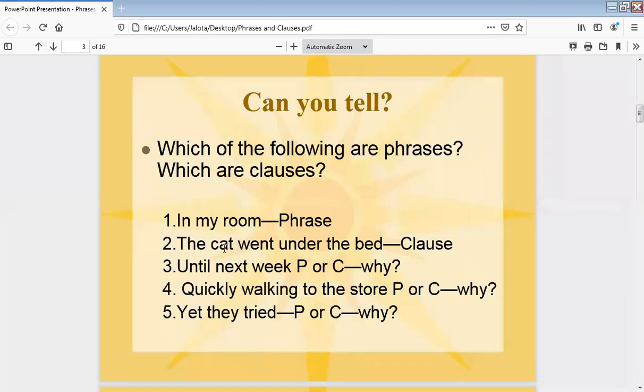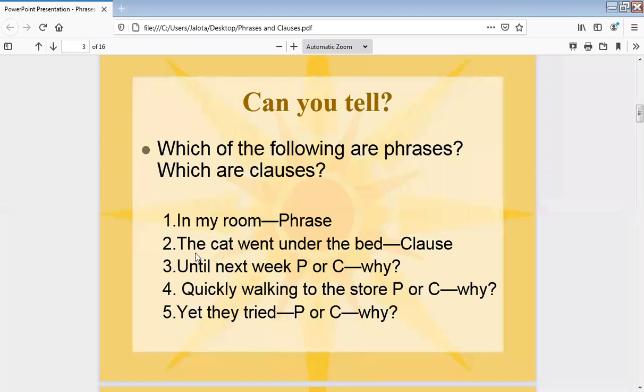The is a determiner, cat a noun, went a verb, under a preposition, the again a determiner, and bed a noun. Everything is here. It makes complete sense, having a finite verb. It is past tense, now you can identify that.